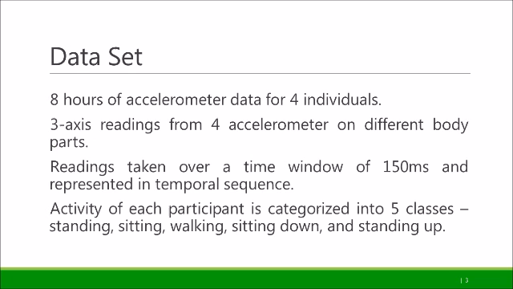The HAR data consisted of approximately 8 hours of accelerometer data for 4 individuals that was generated by placing 4 accelerometers on different body parts. The readings were taken over a time window of 150 milliseconds. The activity of each participant is categorized into 5 classes: standing, sitting, walking, sitting down, and standing up.